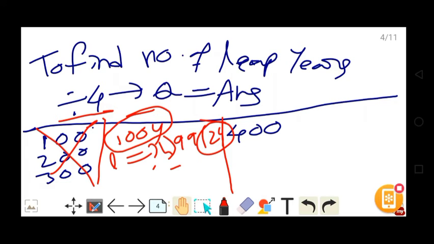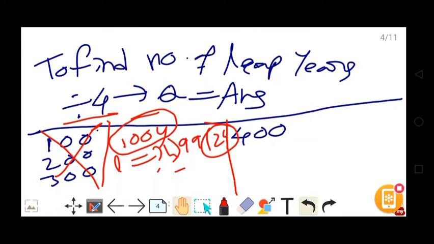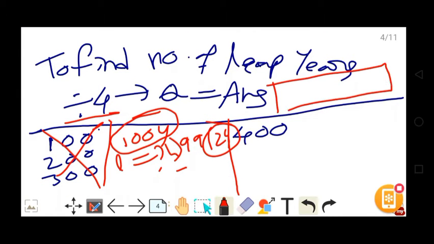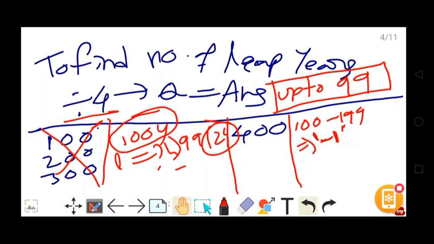So here you have to know this works up to 99. Up to 99 it gives the correct result. If you want to calculate 100 to 199, you have to subtract 1 from your answer, because 100 is not a leap year.